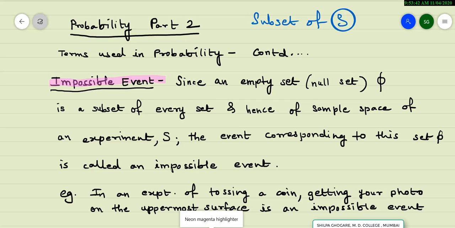Now let us come back to the impossible event. Since an empty set, that is the null set, whose notation is phi, is a subset of every set, it is a subset of the sample space also. The sample space of an experiment is denoted by S. The event corresponding to this set phi is called an impossible event.